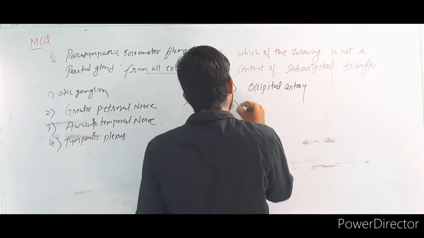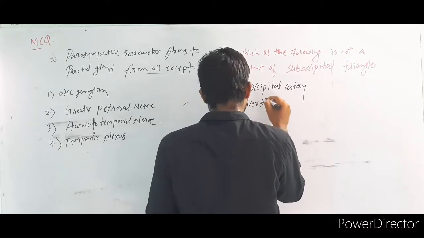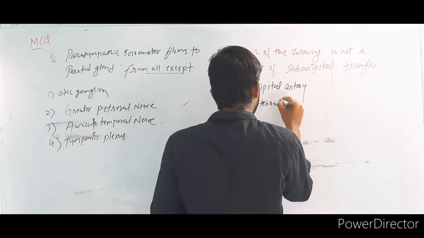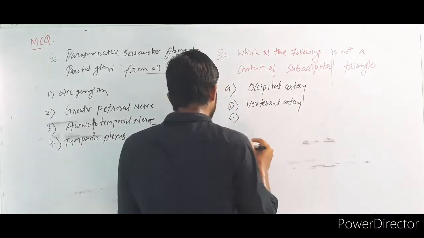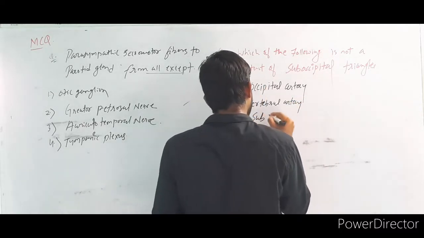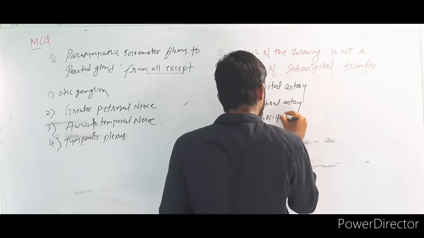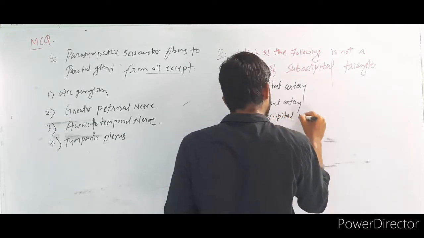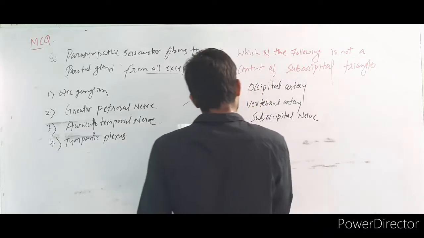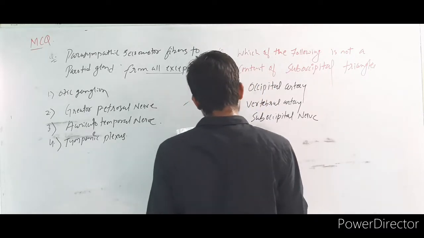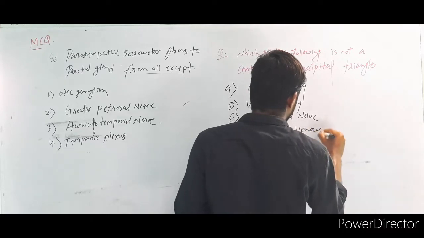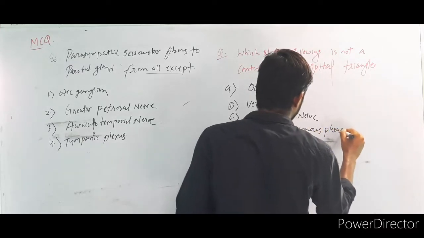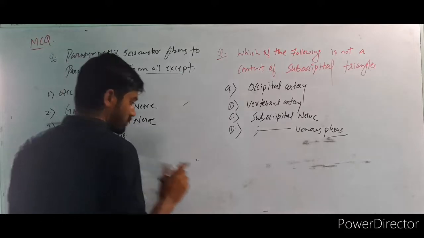Second, B, vertebral artery. Option C, suboccipital nerve. Think about this. Suboccipital nerve. Fourth, D, suboccipital venous plexus. Right? Come on, these questions.